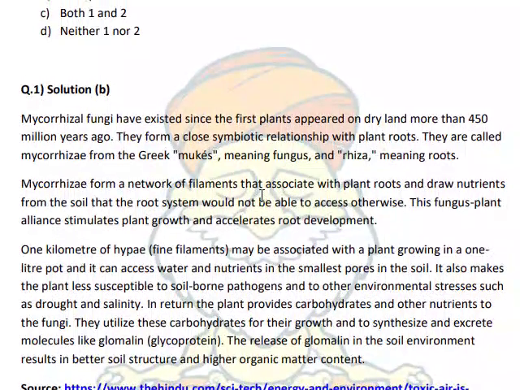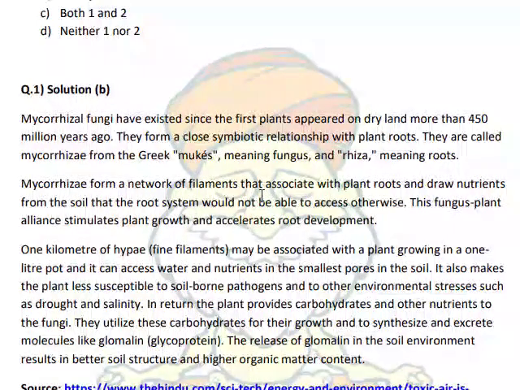Mycorrhizal fungi have existed since the first plants appeared on dry land more than 450 million years ago. They form a close symbiotic relationship with plant roots.